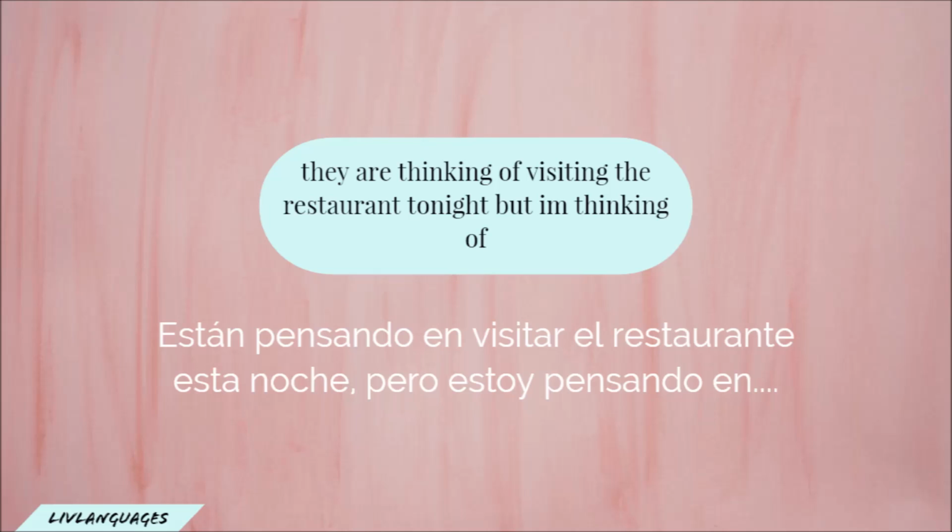So let's break this one down. We have están pensando en, they are thinking of. Visitar, that's our verb, to visit. El restaurante, the restaurant. Then we have another adverb, tonight, esta noche. But I'm thinking of, pero estoy pensando en.